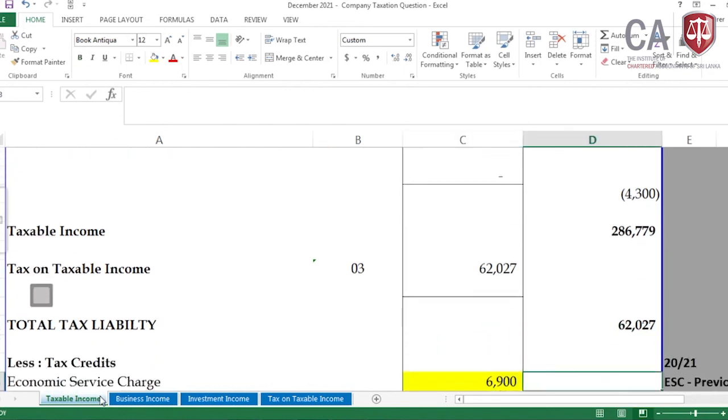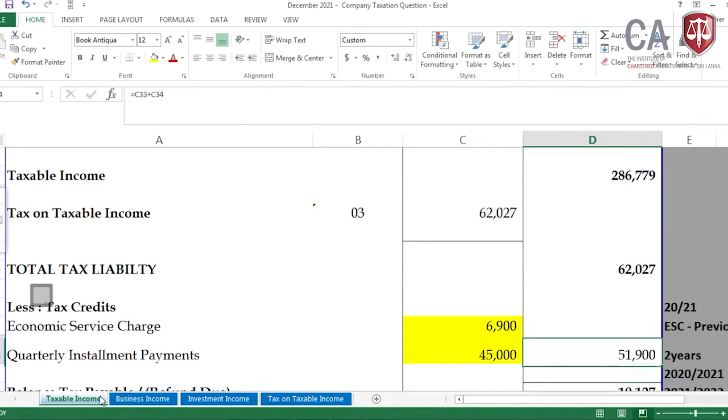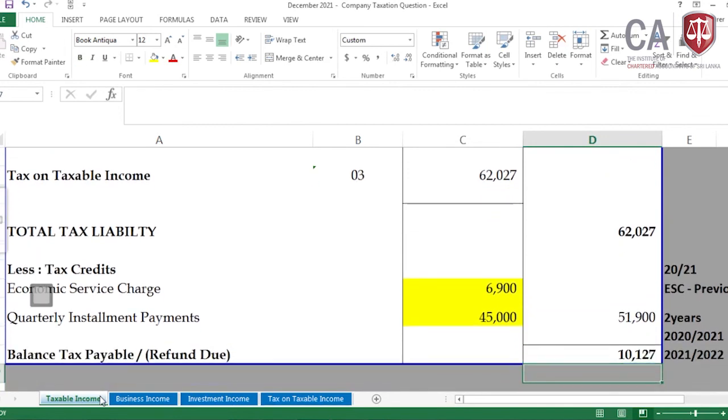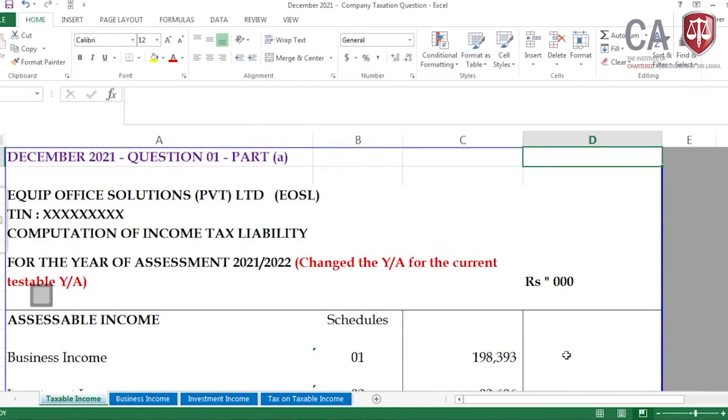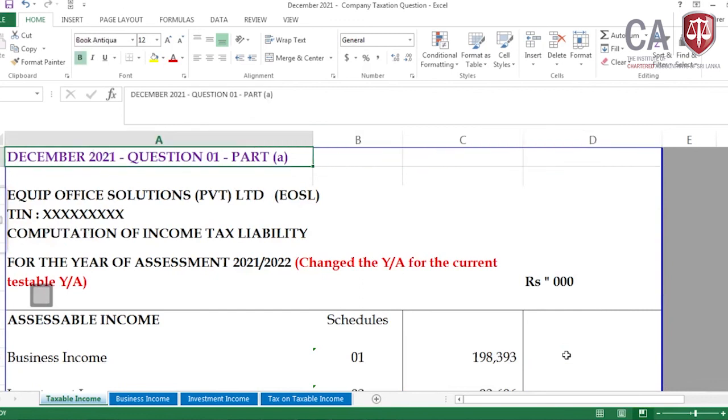From this I need to take the tax credits, ESC and the quarterly installment payments, and the balance tax payable or refund due is 10,127. Then this is the end of the discussion of the December 2021 question 1 part A.